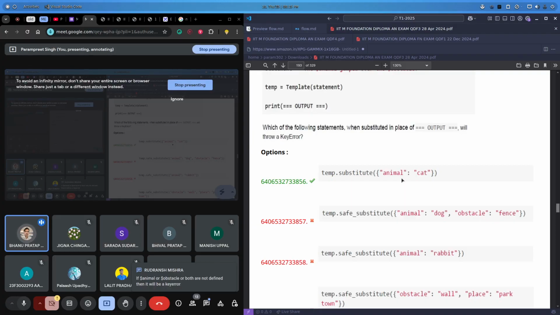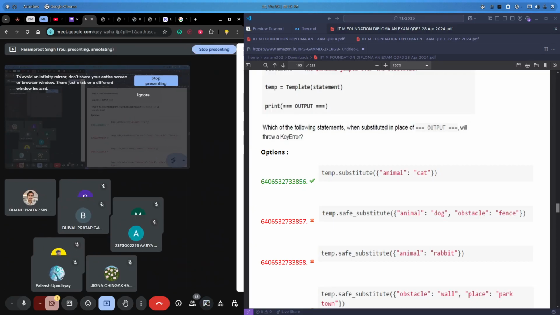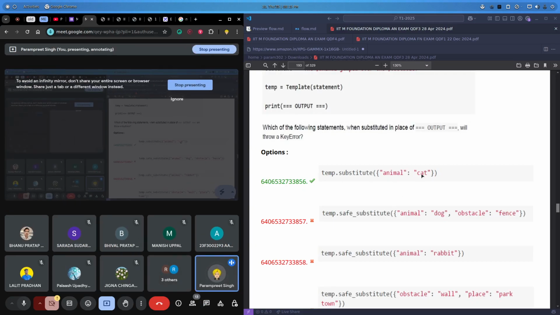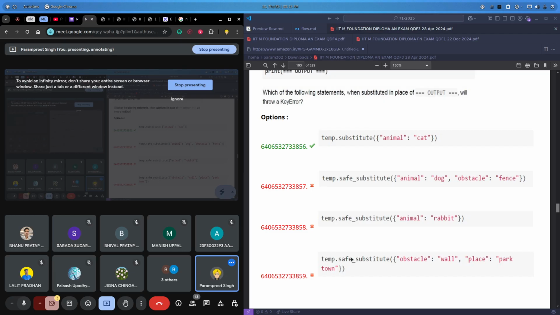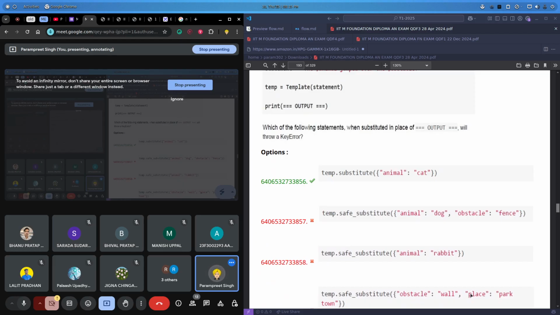I think safe substitute will replace the absent key with none. Yes, it will replace it with none or some value, right? If animal or both are not defined, then it will be a key error, right? So for the first one it will give us a key error. In fact, for the third one it will give us a key error if we are calling the substitute function, not safe substitute. And the same way for the fourth one. If we are using substitute instead of safe substitute, then again it will give us a key error for animal, because we have obstacle in place but not animal. Is this clear?